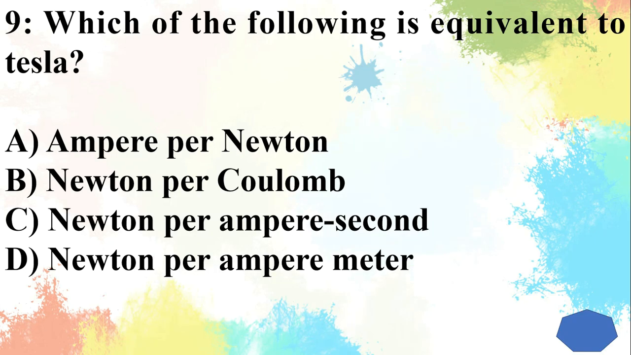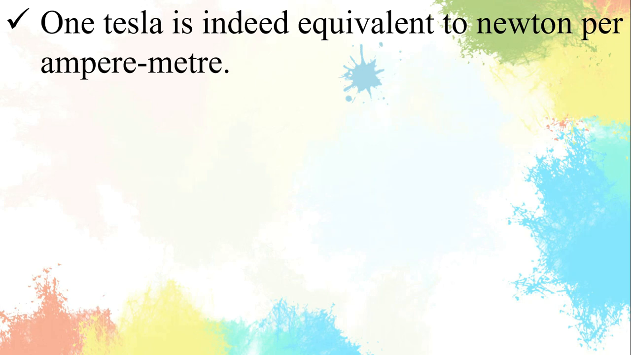Question 9. Which of the following is equivalent to Tesla? Answer is Newton per ampere meter. 1 Tesla is indeed equivalent to Newton per ampere meter.